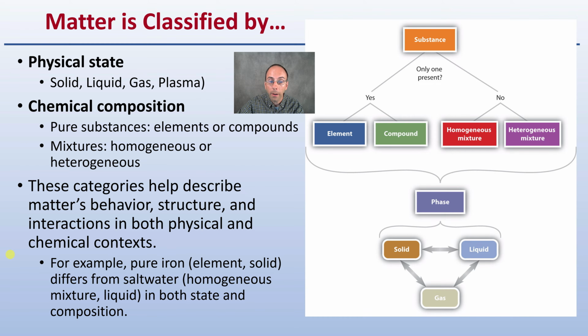For example, pure iron, which is an element in the solid form, differs from salt water, which is a homogeneous mixture in a liquid form, in both state as well as composition, as I described there. So again, we're looking here at a kind of a flow chart or breakdown, but first of all, it's classification of matter by state and physical composition.